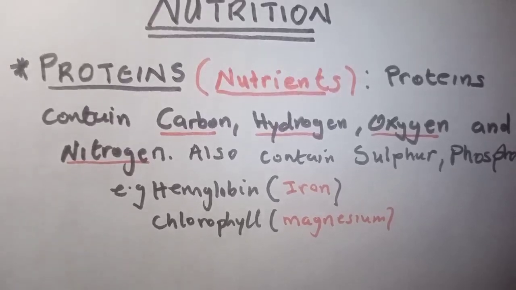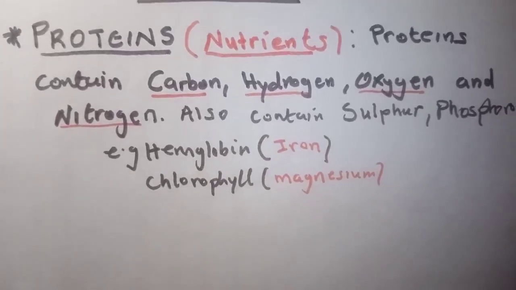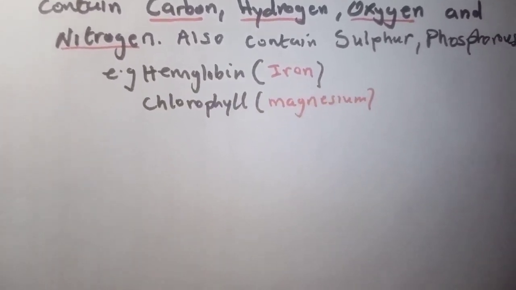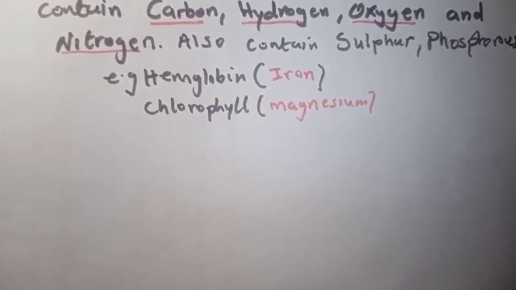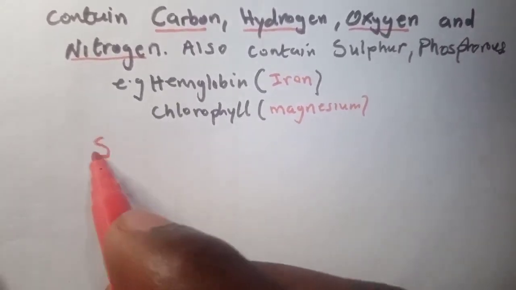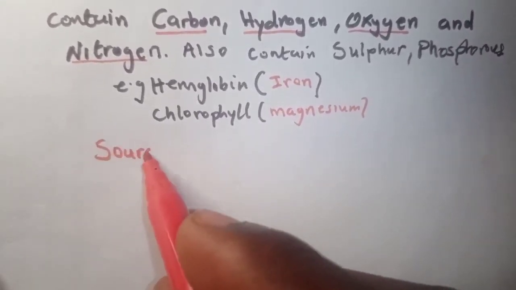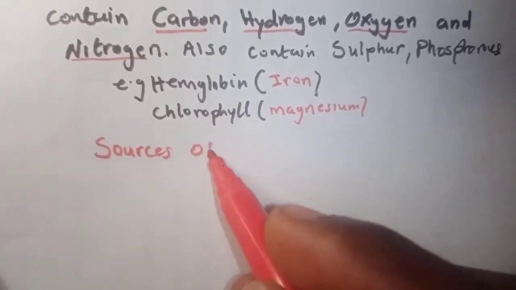Before we go any further, what are some of the foods that you can eat so that you can obtain these proteins? Foods that contain them are what we call sources.